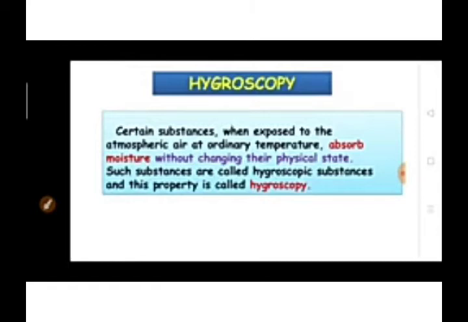If it is solid, it will remain in the solid state itself. If it is liquid, it stays in the liquid state. So such substances we call hygroscopic substances, and this property is called hygroscopy.